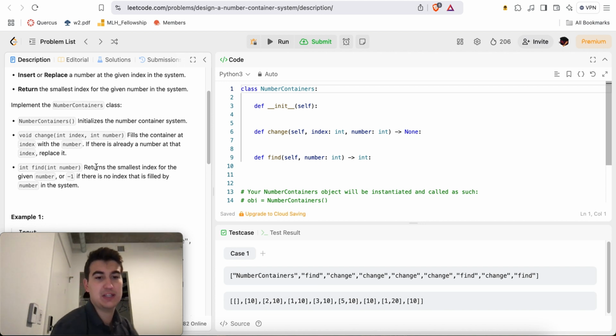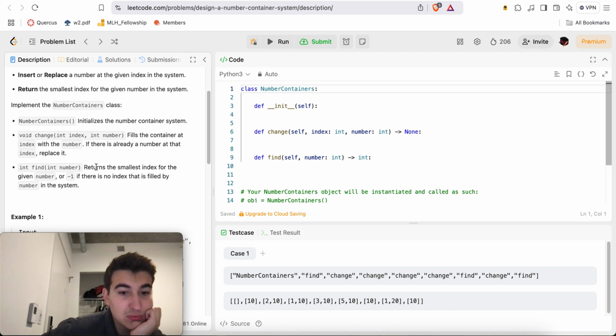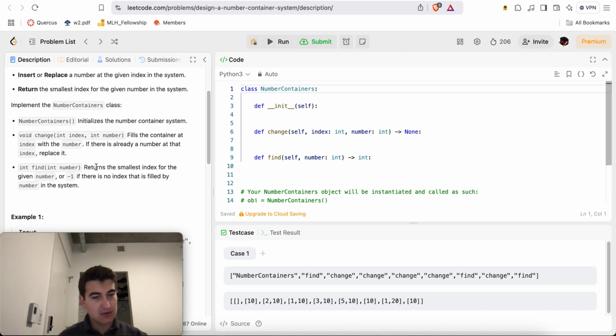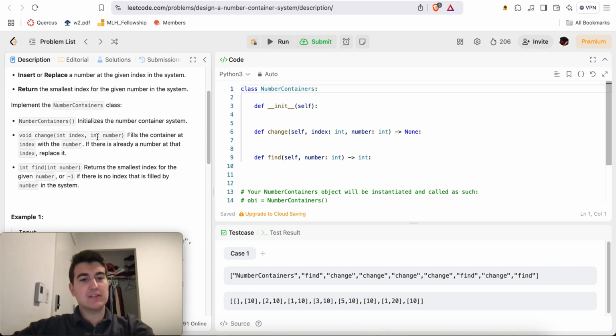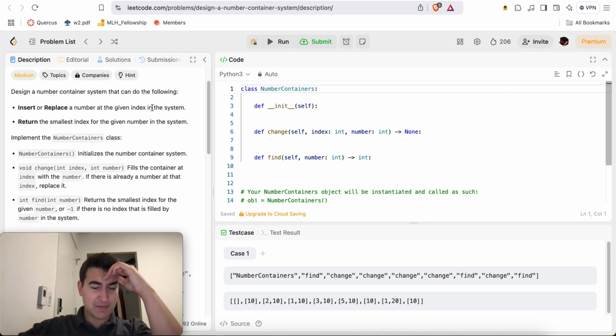I could also have a heap. Mate, how do you not make it O(n) in a find? How? Okay, this is very interesting, actually. The problem is simple, not easy.